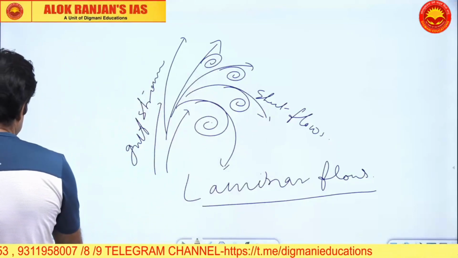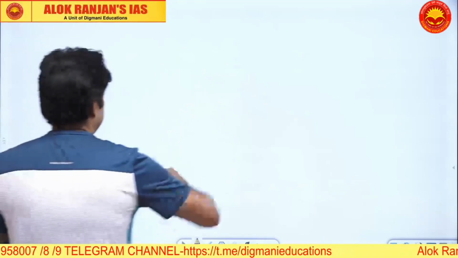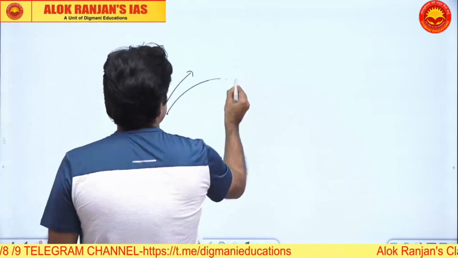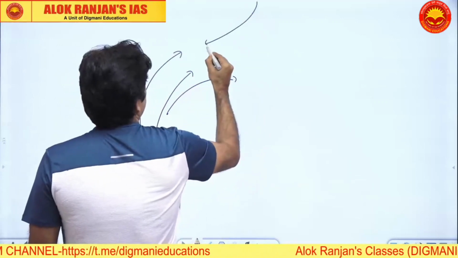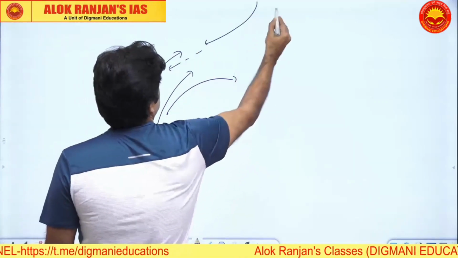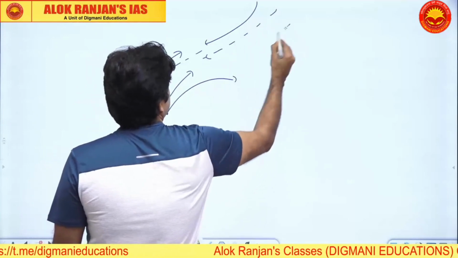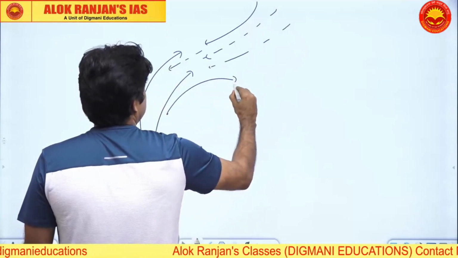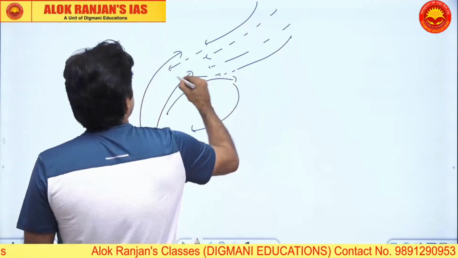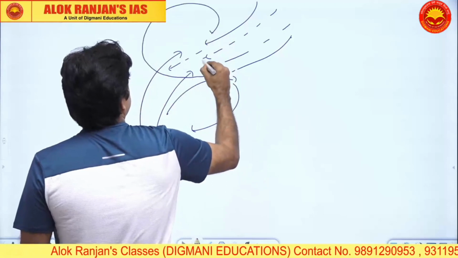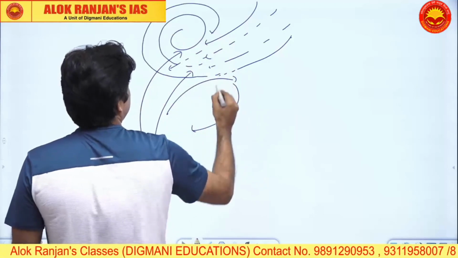Now, another discussion point I would like to take. If this is the Gulf Stream moving, then we have the cold currents coming from this direction, and when these currents are coming, they form this kind of circular pattern.